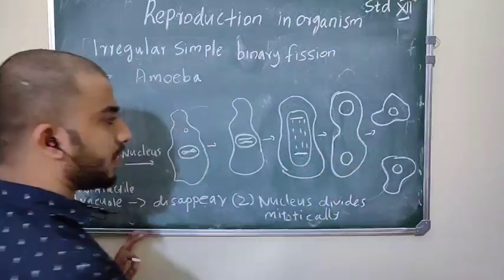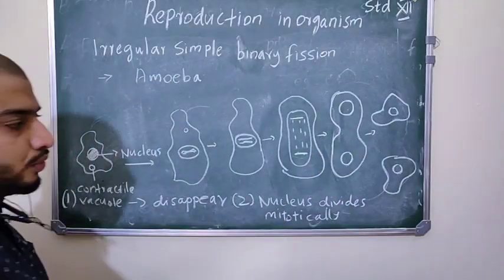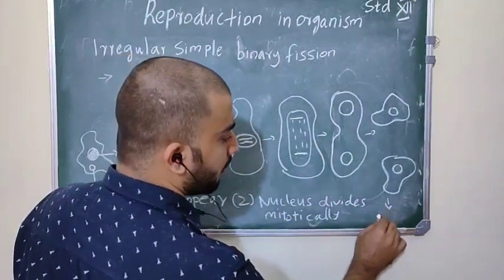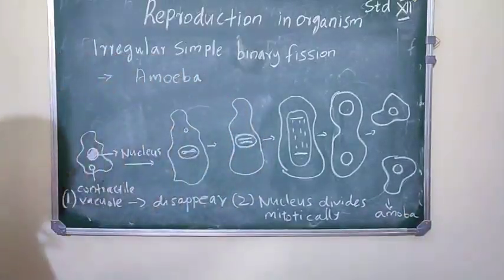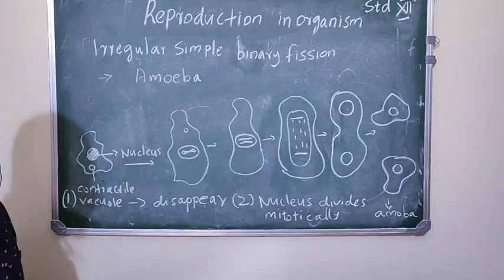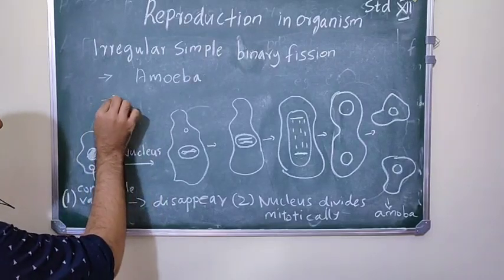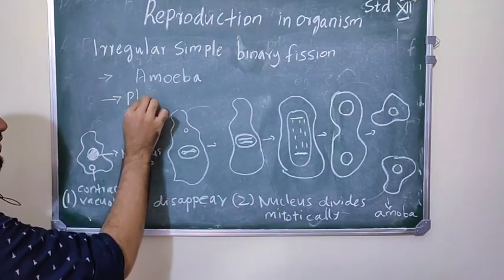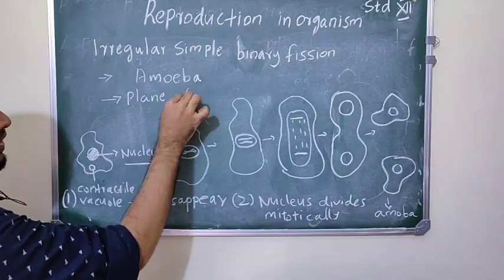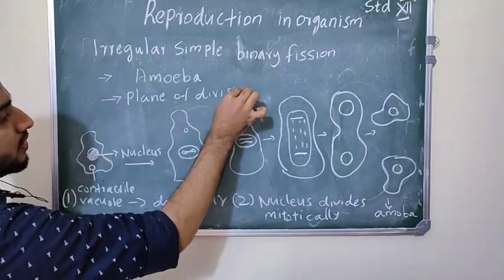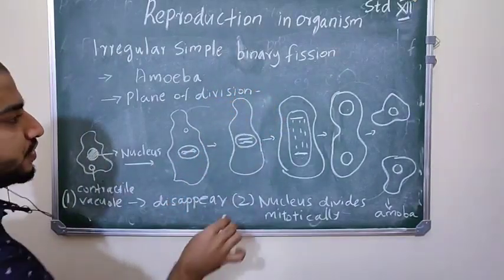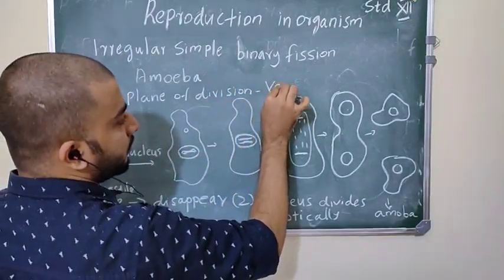Then the cytoplasm divides and they form two new daughter amoeba. So why is it called irregular simple binary fission? Because the plane of division is very hard to observe.